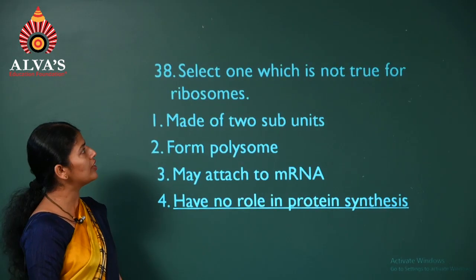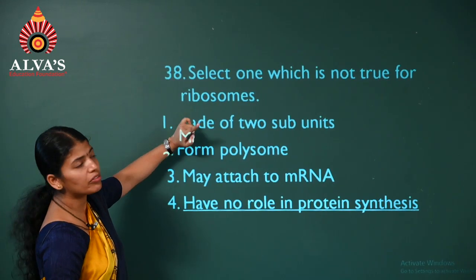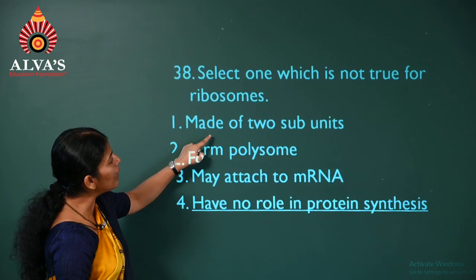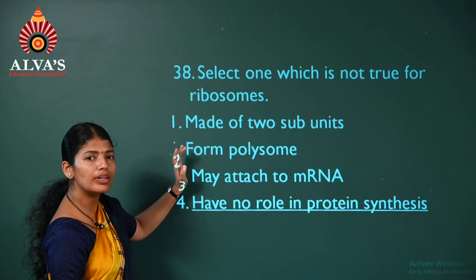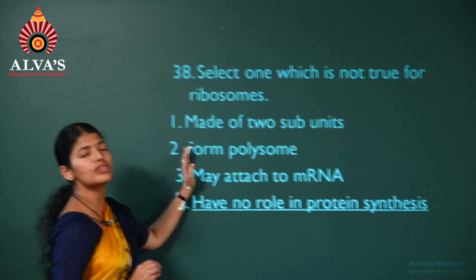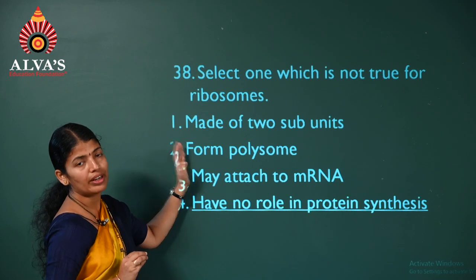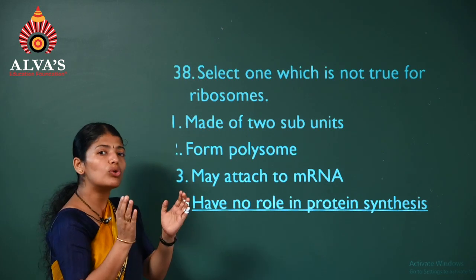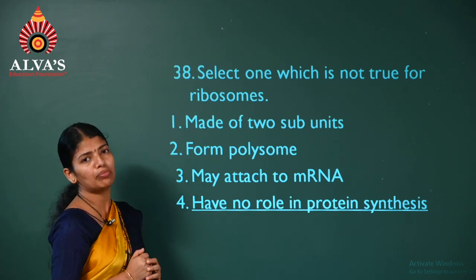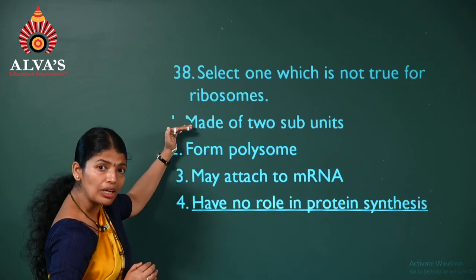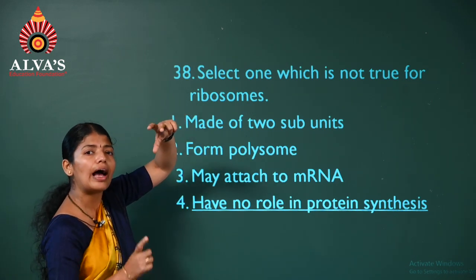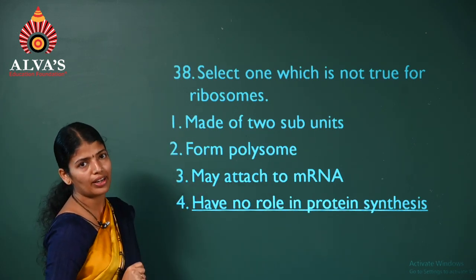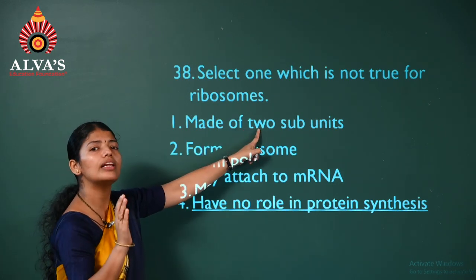Question number 38. Select the one which is not true for ribosomes. We'll read the statements. Made of two subunits. Remember, in case of ribosome, there are two subunits, larger and smaller. Larger is a dome-shaped structure, smaller is cap-like. Both these remain actually free from each other. But during protein synthesis, the larger and the smaller come together attached to a single mRNA. So, there are two subunits in ribosomes.